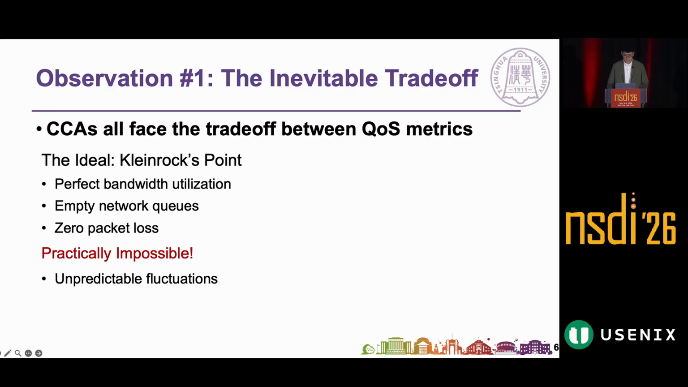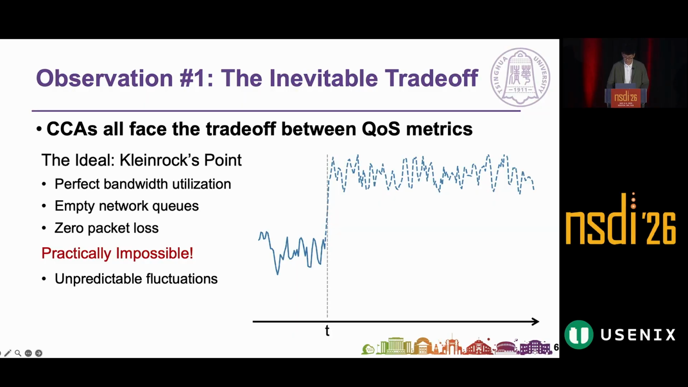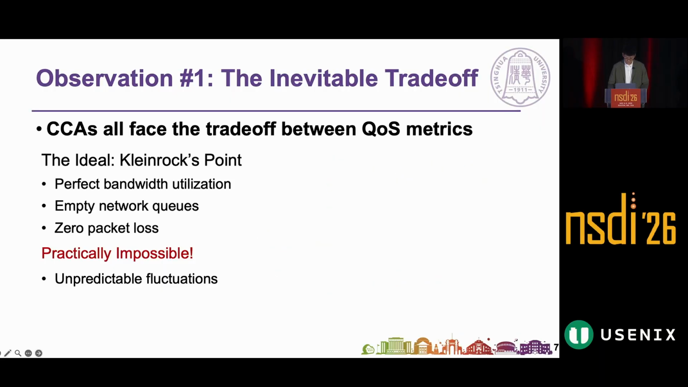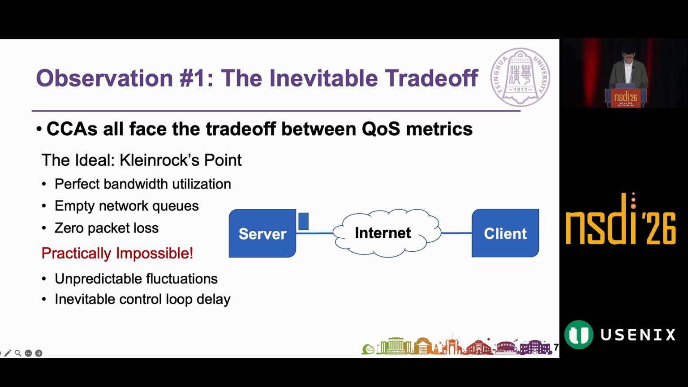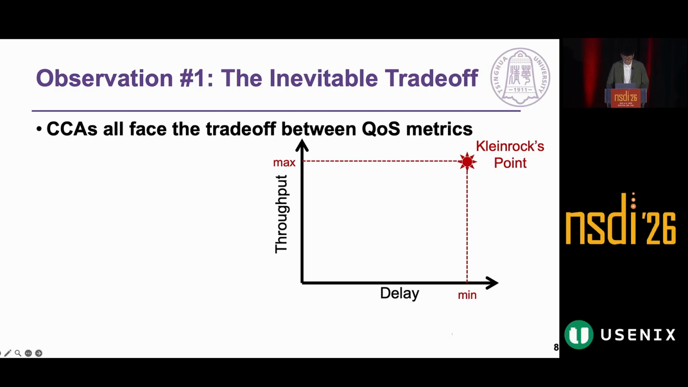However, this is practically impossible, first due to unpredictable network fluctuations. For example, after time t, it is impossible to know whether the available bandwidth will increase or decrease. And also, there's inevitable control loop delay. The congestion signal will be sent to the server at least after 1 RTT. So to adapt to bandwidth changes, CCAs have to actively probe the network state by adjusting their sending rate.